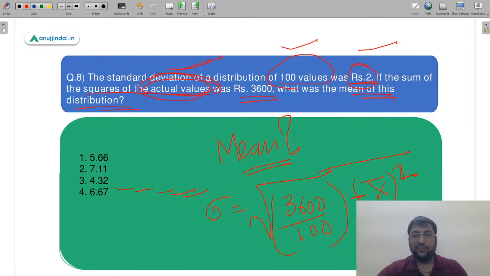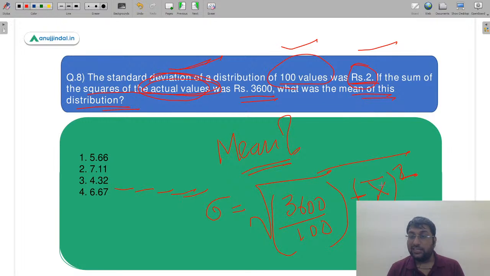You have the standard deviation given. The value is 2. Then you have the sum of squares of values. I have already given the value. Then you have the mean. This is something you have to find. So you have to solve this and you will be able to find it. I'm not getting a lot of answers probably because you do not have practice in solving these questions. Okay, so I'm getting a lot of mixed answers.